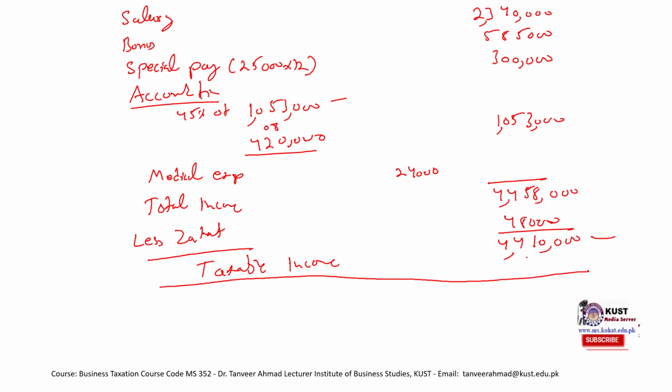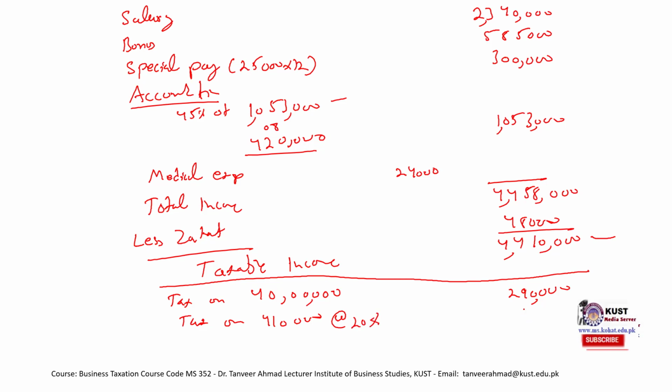So in case of this, we would have to pay tax on 40 lakh, right? That would be 2,90,000, and then tax on the excess amount, which is 4,10,000, is 20%.